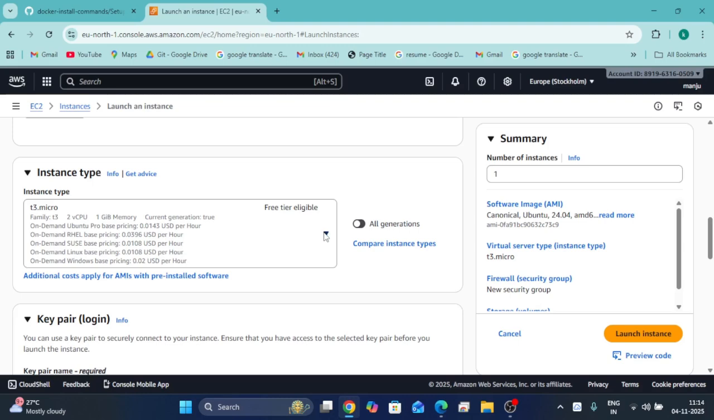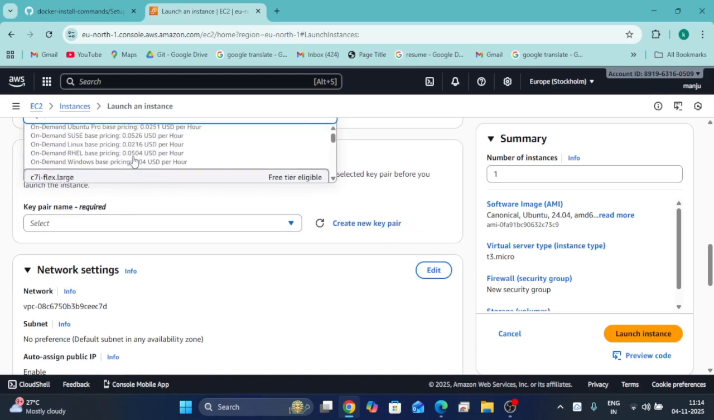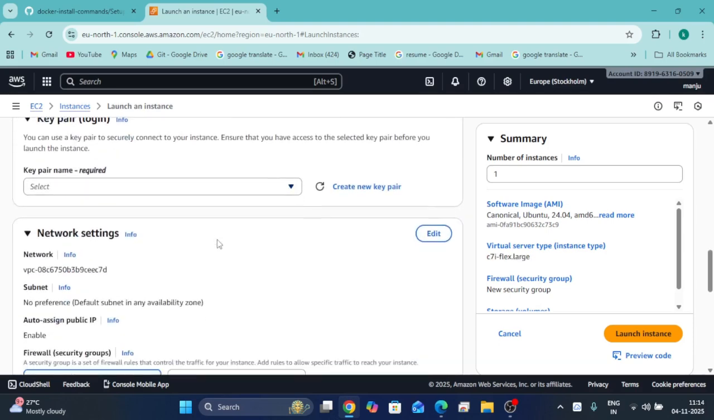The instance type is C7 large, because C7 large contains 2 CPUs and 4 GB memory. To manage the Docker containers, we need more memory and at least 2 CPUs. So that's why I'm choosing C7 large. It is also free trial, no need to pay.